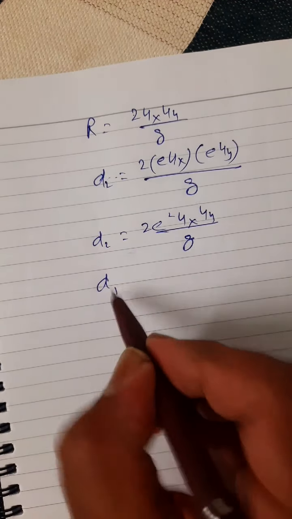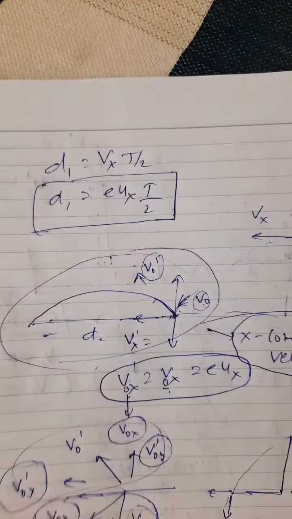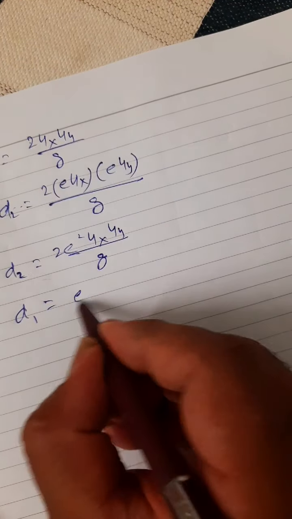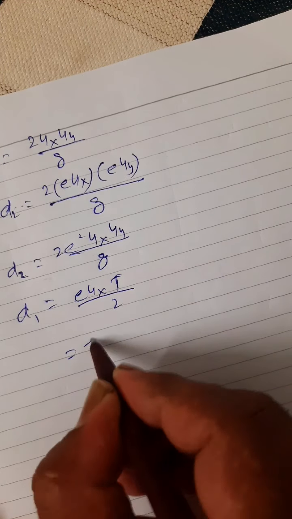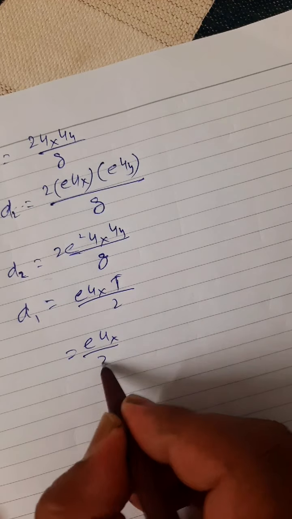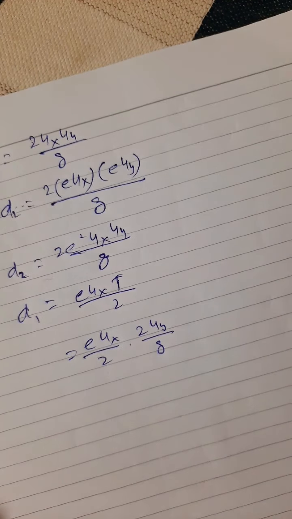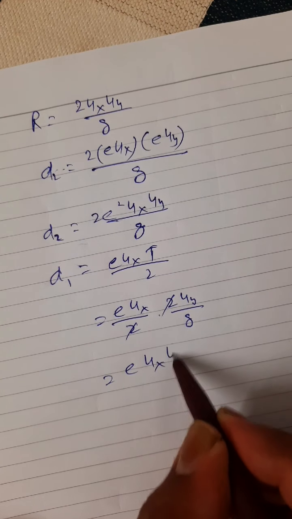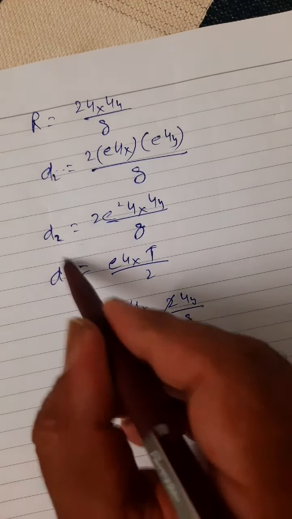Now come to d1. d1 we calculated just now is equal to e ux t by 2. T is what? T is 2uy upon g. Just cancel it out: e ux uy upon g. This is d1.